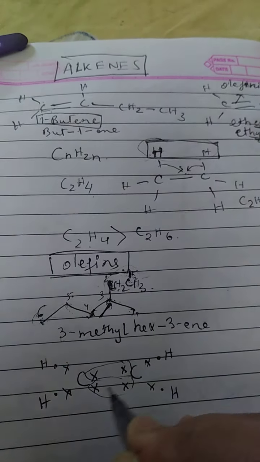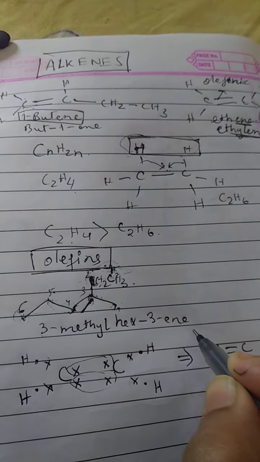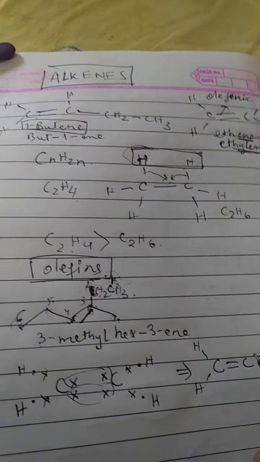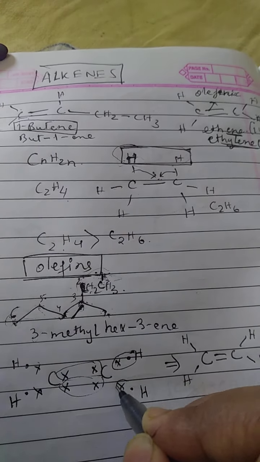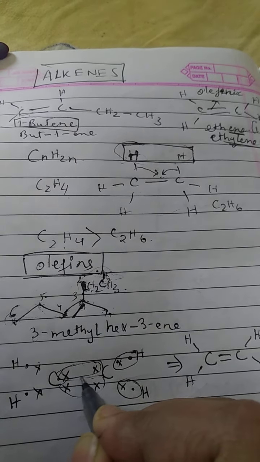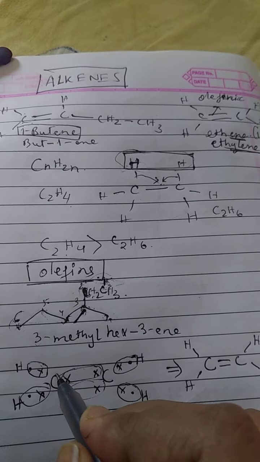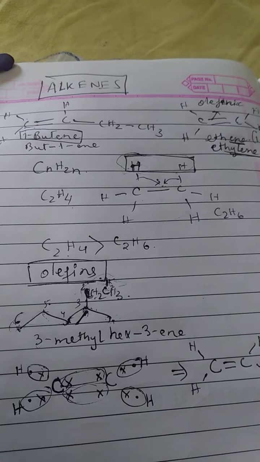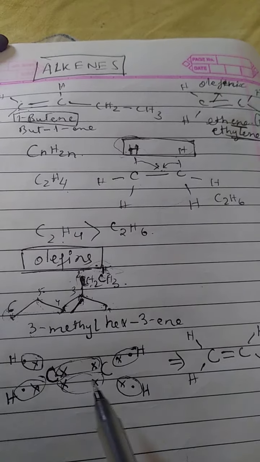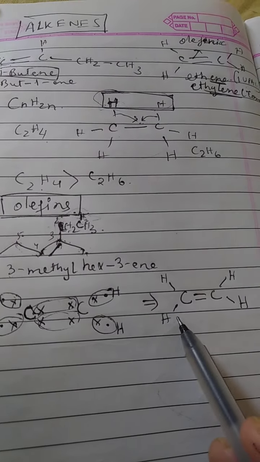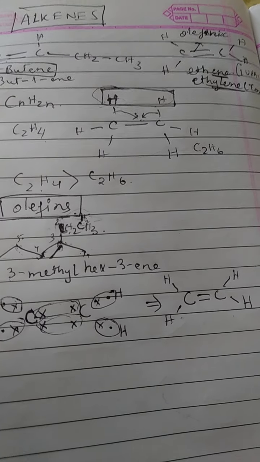Okay, so the structure will be this. Here they form the double bond, here they form single bonds. So all the tetravalencies are being fulfilled, and both the carbons get the octet configuration, and this is the structural formula of ethene.